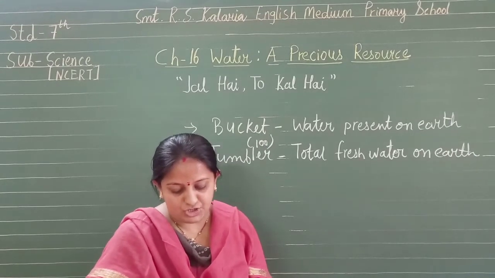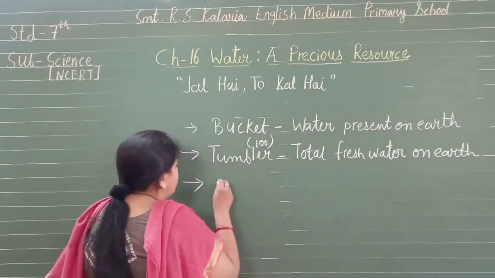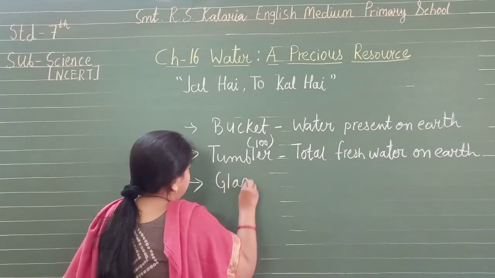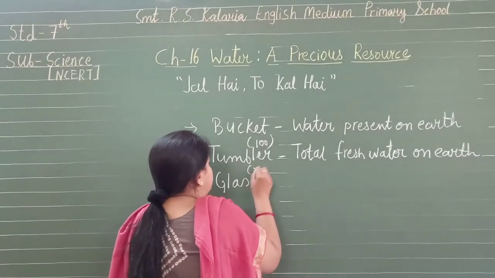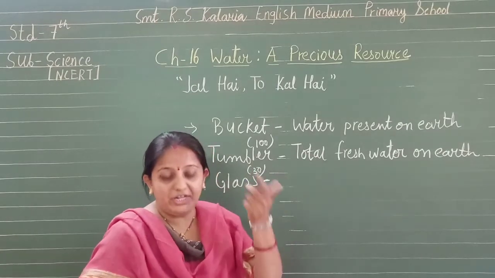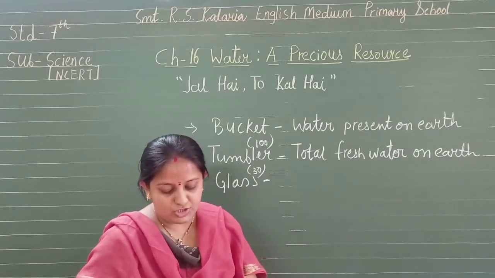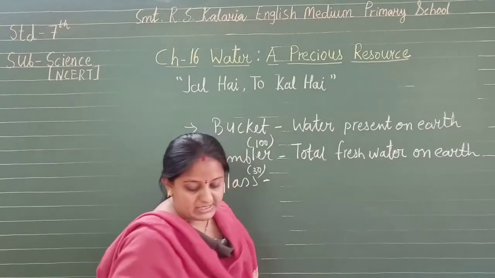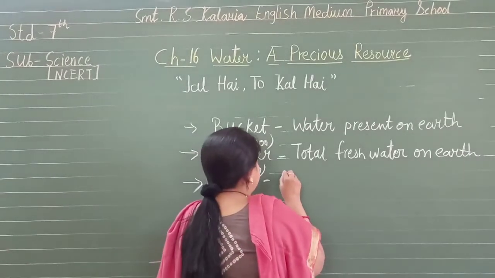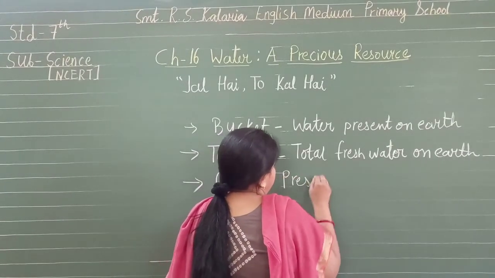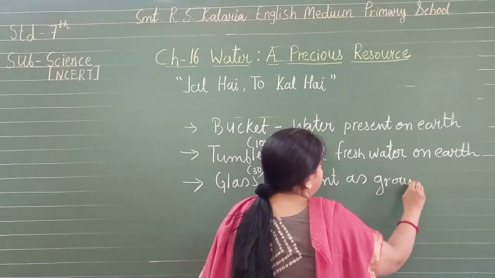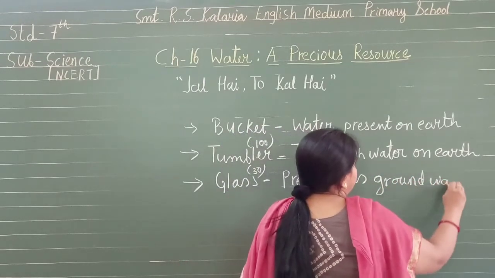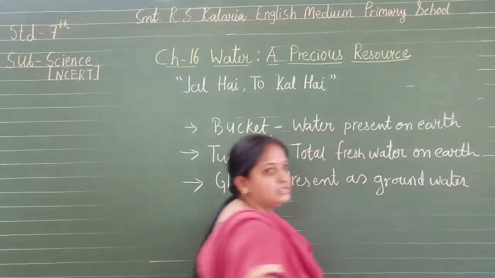Now this gives a measure of usable water. So we can say glass. Now what does it represent? We have seen the 30 spoons. It gives a measure of usable water present as groundwater. Now you know groundwater. If you don't know, I will explain this term later in the chapter.